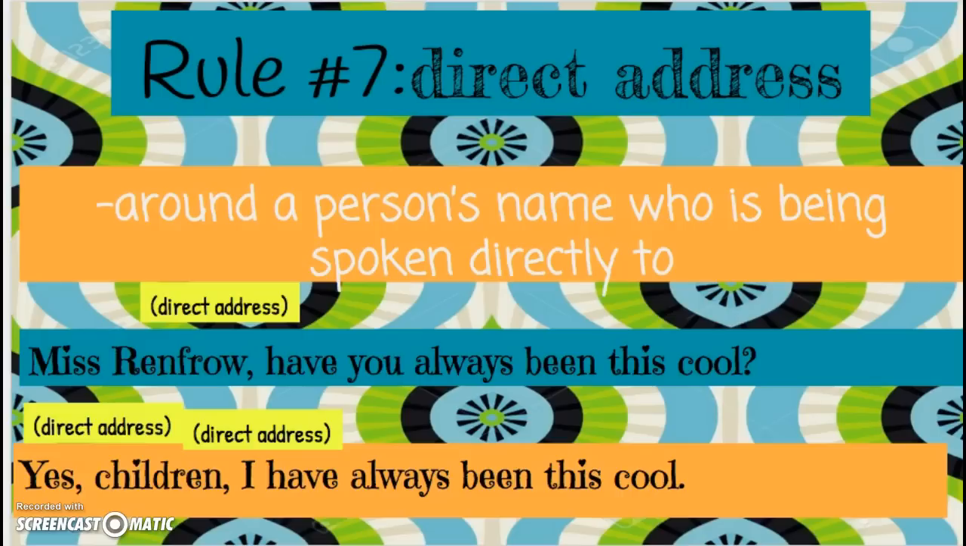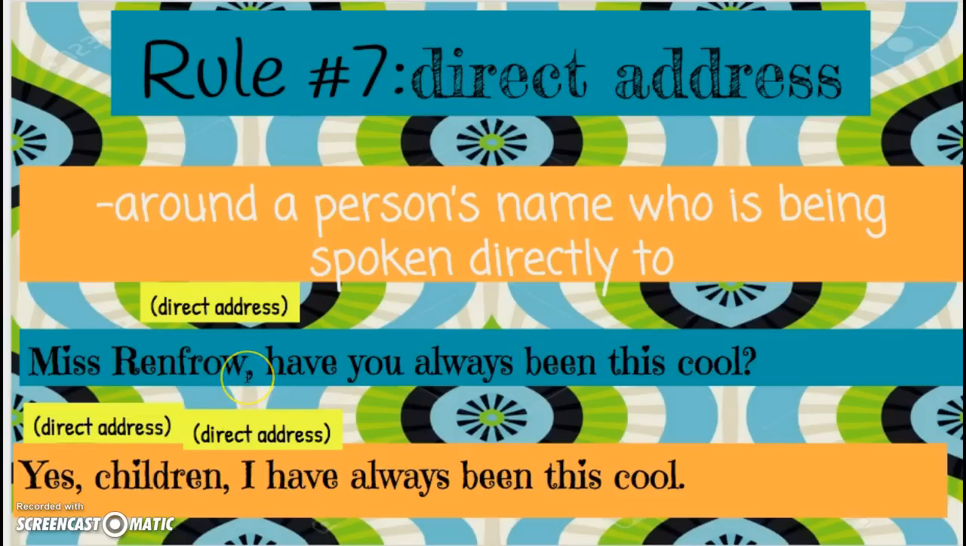Rule number 7 is the direct address. Now, this isn't going to be an address like a location. This is going to be like addressing someone. Okay. So this is going to be around a person's name who is being spoken directly to. Okay, so whoever you're addressing. Not an address, but whoever you're addressing. So it says here, Miss Renfro, have you always been this cool? Now, your direct address is going to be to Miss Renfro. Okay, you're addressing Miss Renfro. That's who you're talking to.